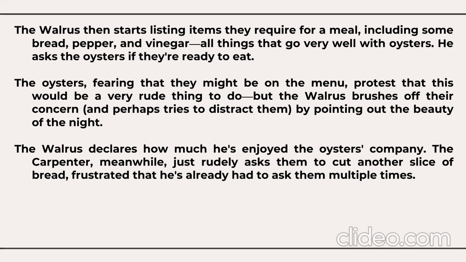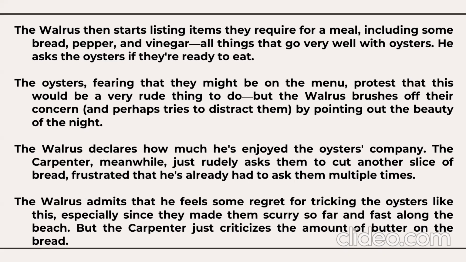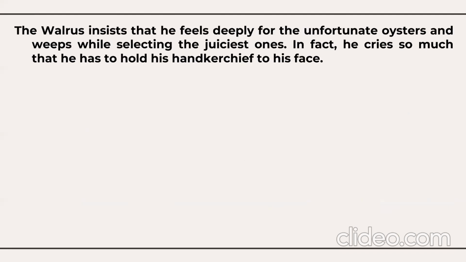The walrus admits that he feels some regret for tricking the oysters like this, especially since they made them scurry so far and fast along the beach. But the carpenter just criticizes the amount of butter on the bread. The walrus insists that he feels deeply for the unfortunate oysters and weeps while selecting the juiciest oyster.